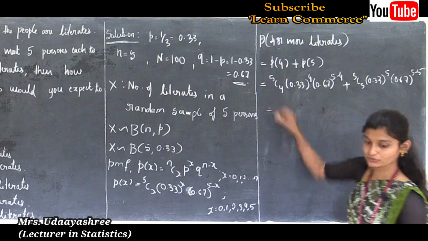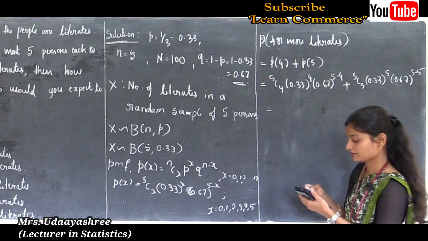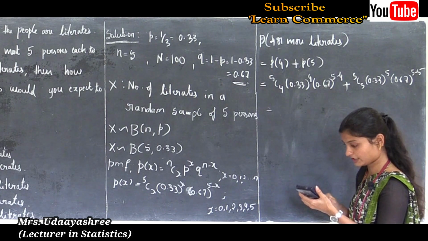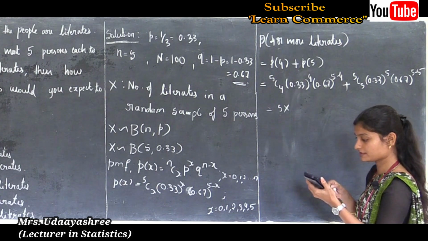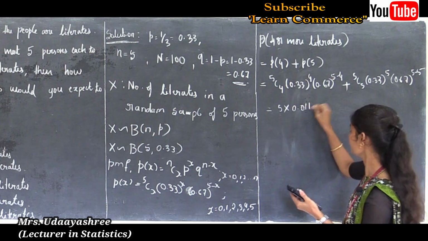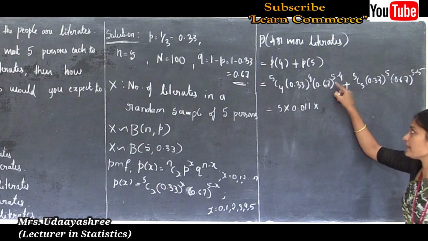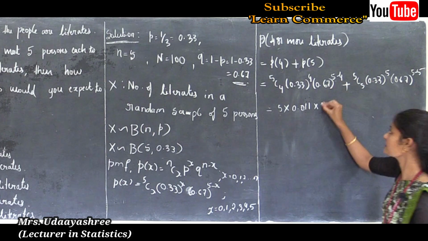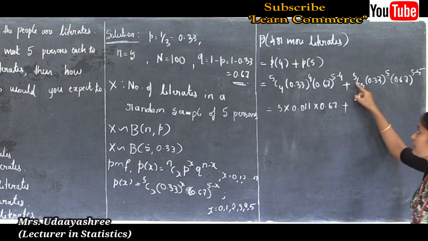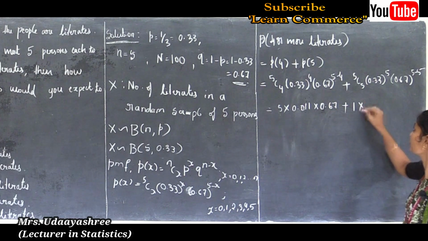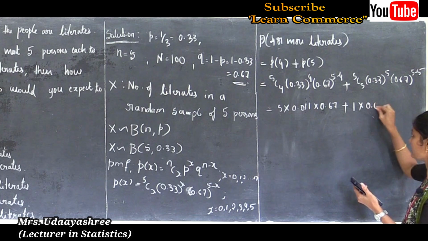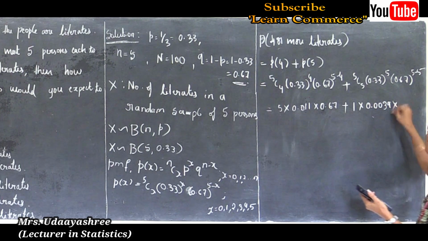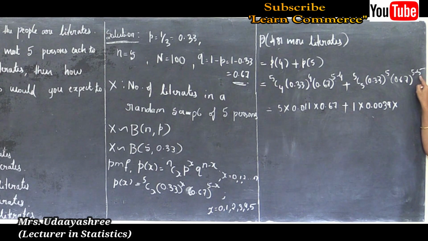Okay, this is equal to 5C4 is 5 into 0.33 to the power 4 is 0.011 into, see here 5 minus 4 is 1, then 0.67 to the power 1 is 0.67, plus 5C5, that is 1 into 0.33 to the power 5 is 0.0039 into, 5 minus 5 is 0, 0.67 to the power 0 is 1.